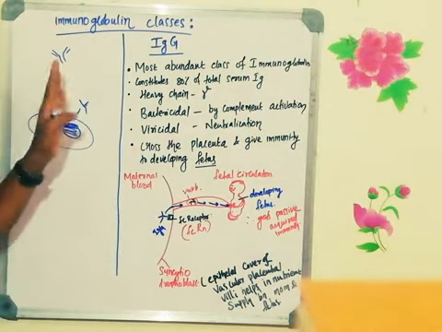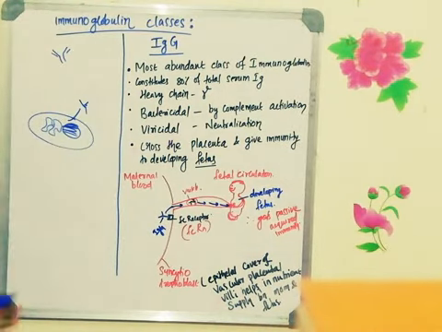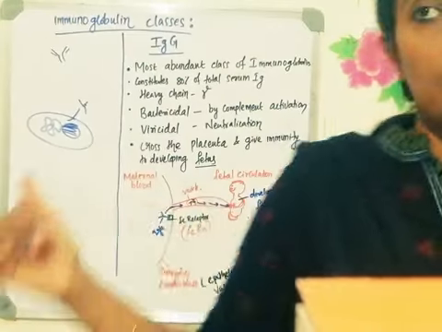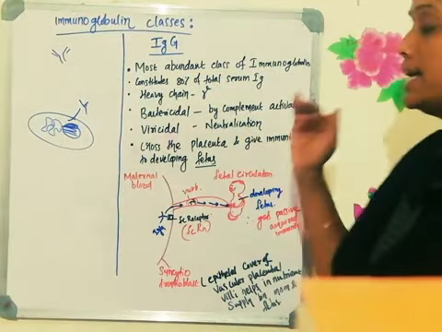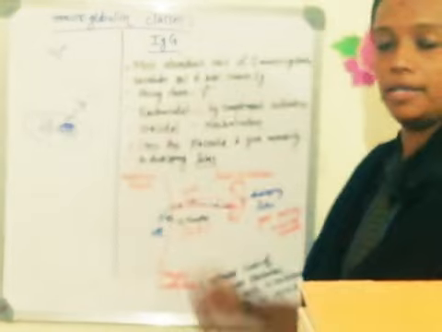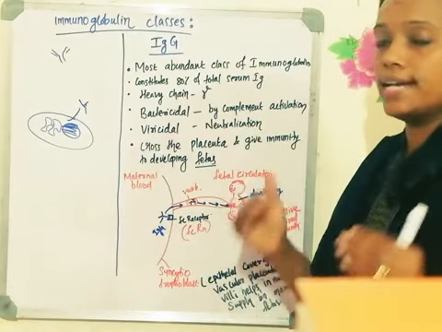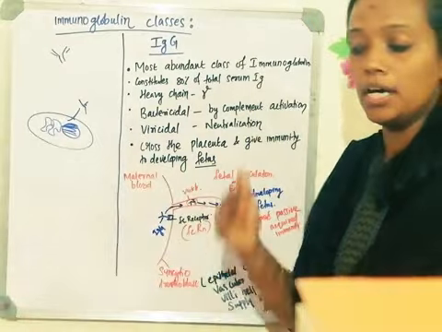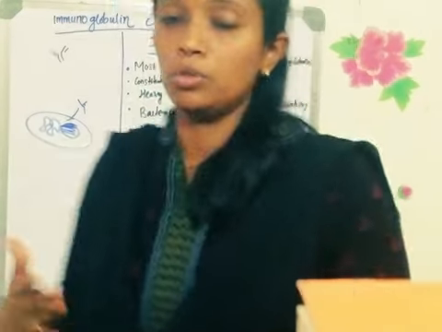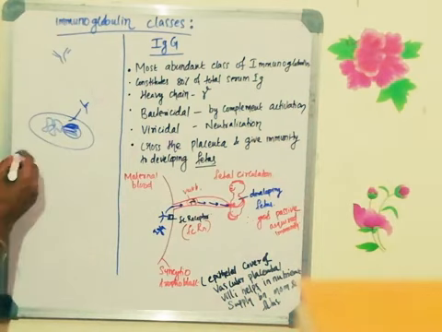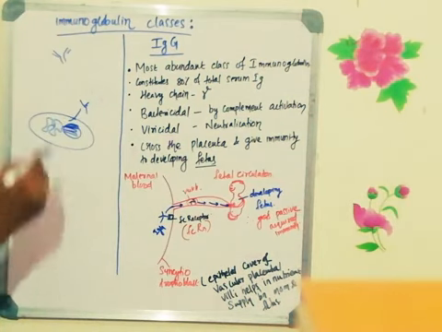2000 antibodies will be released out per second from one plasma cell. This is how the antibody production happens. When there is an excess amount of plasma cells and excess amount of antibodies, what happens? The association won't be happening properly. So because of that, the heavy and light polypeptide chains will be excreted out of the body through urine.